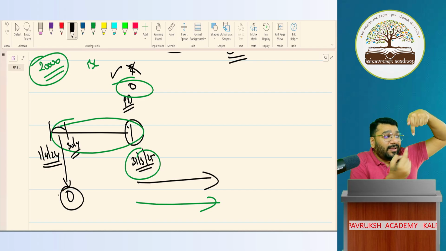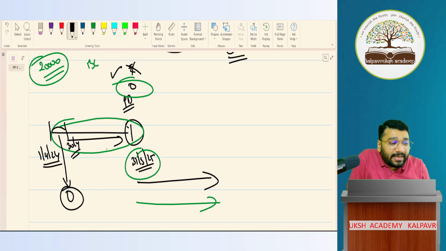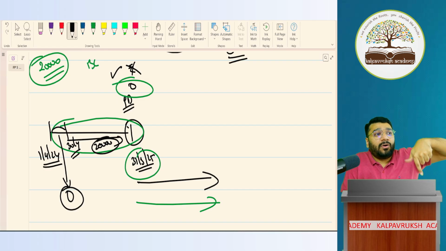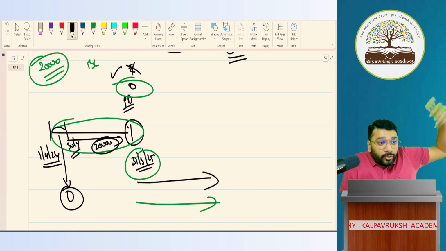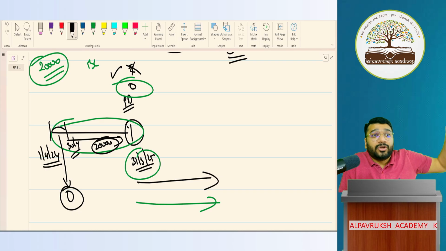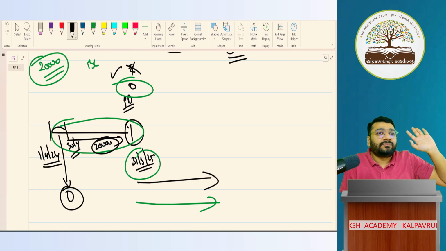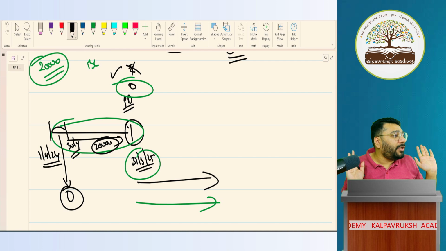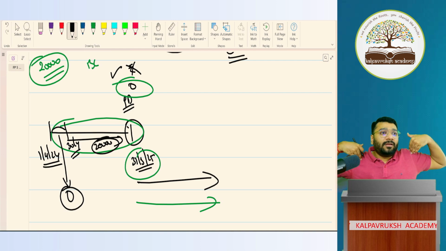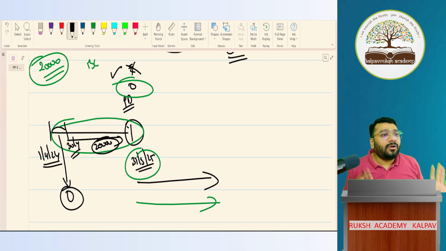So on 30 April, what can they do? They can change the agreement, and from here they can agree that every month salary is going to be 20,000. But for April month, that period is already gone, no? During which the agreement is not clear. So how do you resolve it? Law says it is zero. If you don't want to give zero, then you guys decide what salary you want between yourselves and resolve it. But if you come to me as a judge, court, law, I will say zero. Got it, not got it?